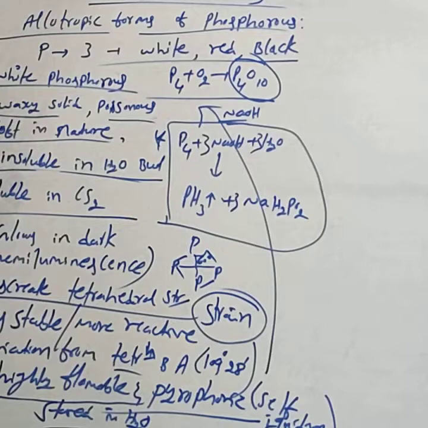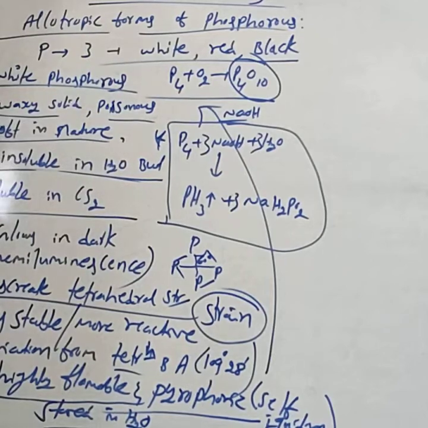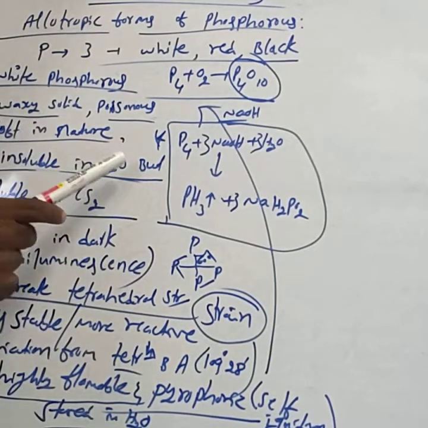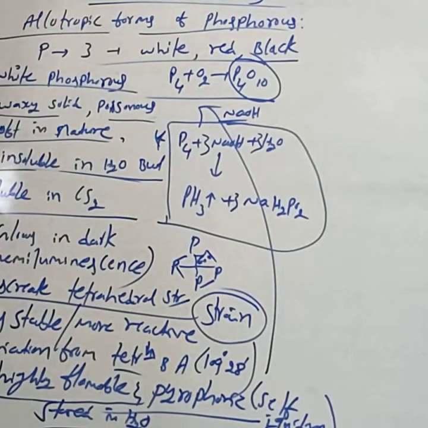First point: white phosphorus is a waxy solid, poisonous in nature, soft in nature, insoluble in water, but soluble in carbon disulfide. It glows in the dark. That property we call chemiluminescence.